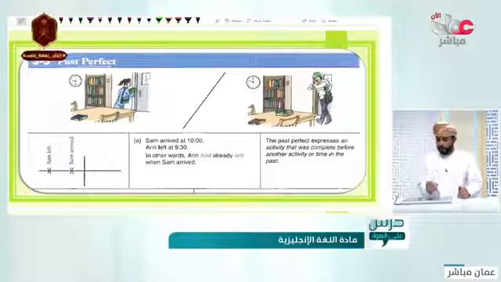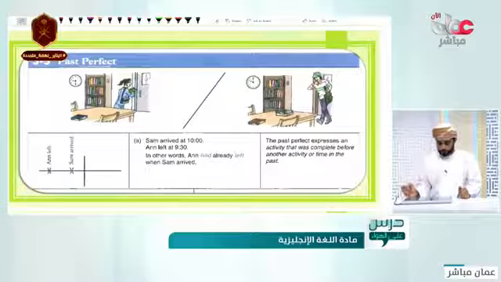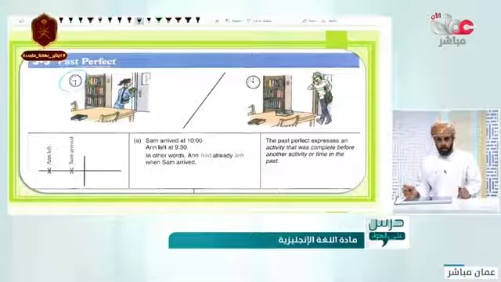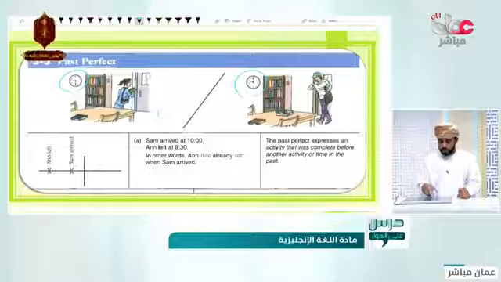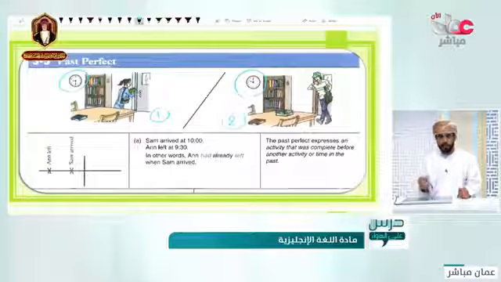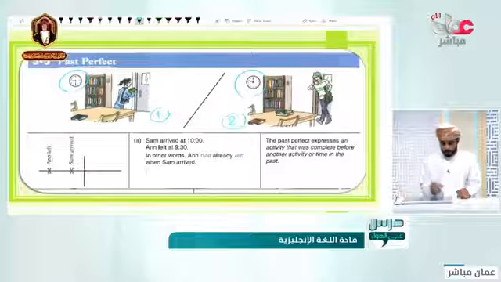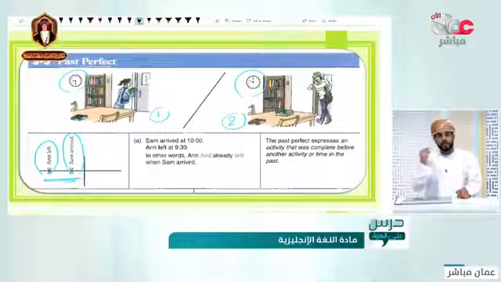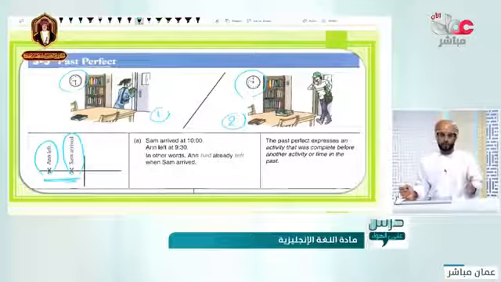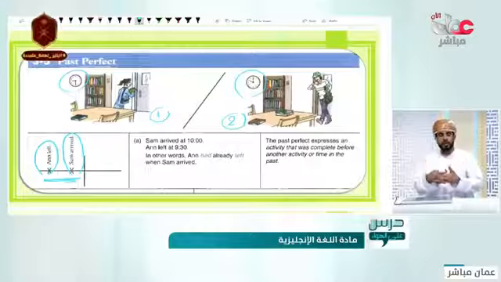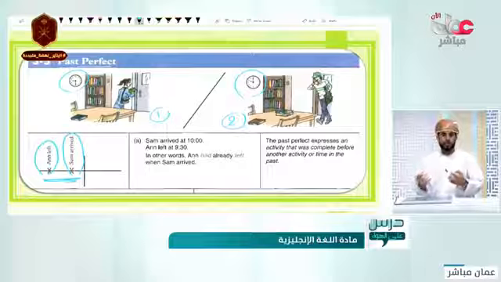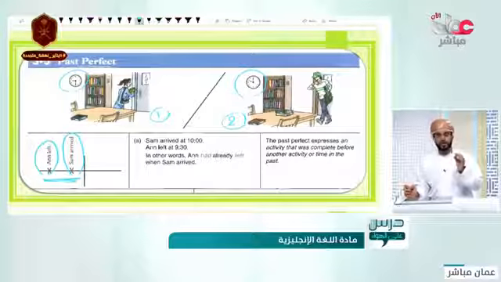Like in here. Have a look at these two pictures. This lady is leaving at 9:30, and at 10 o'clock this man arrived. So this action happened first, then the other action happened half an hour later. So Anna left, then Sam arrived. Both of those actions happened in the past, one of them before the other one. So how can we combine them in one sentence and still mention which one was before the other one? It's by using the past perfect.